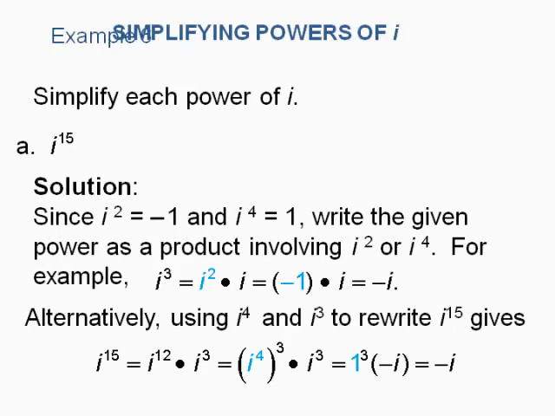Here's what we mean by that. What if someone gave you a problem with i to the 15th power and said simplify? Which of the four answers would you choose? If you start breaking things into fours, you could say i to the 15th equals i to the 12th times i to the third. i to the 12th power comes out +1, because it is i to the fourth, which is 1 raised to some power, and 1 raised to any power is itself. And then knowing the first four, i cubed is -i, which gives us that answer.